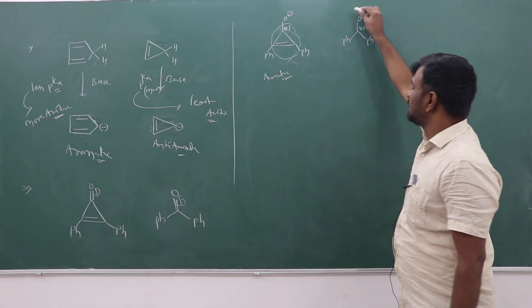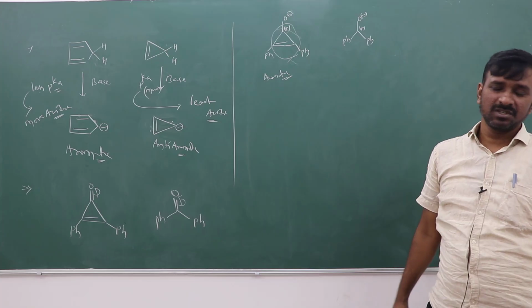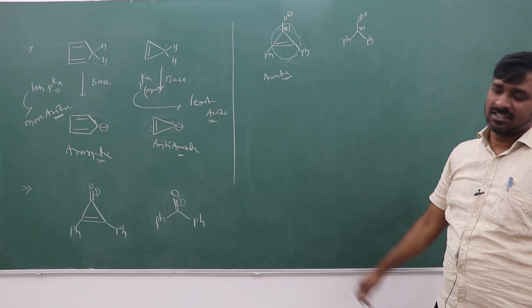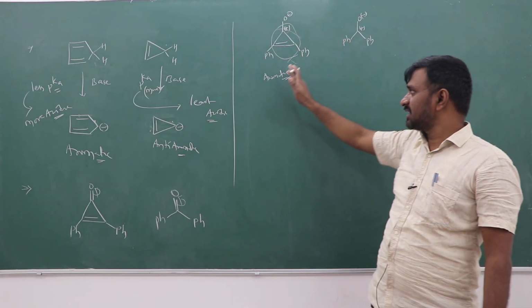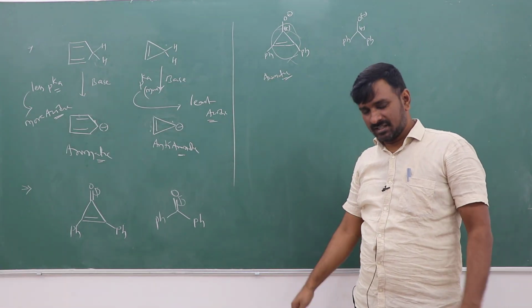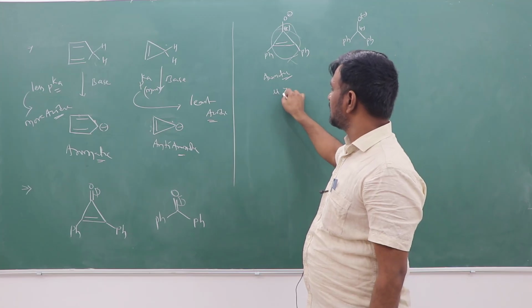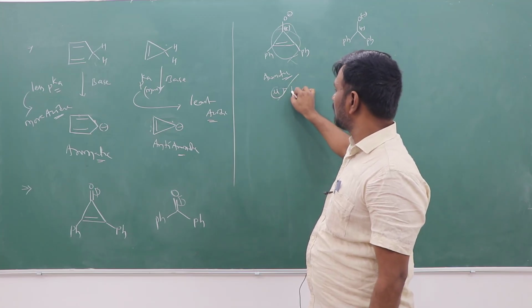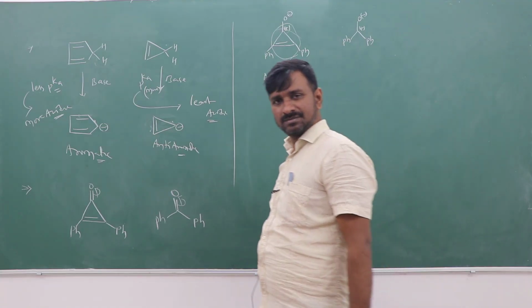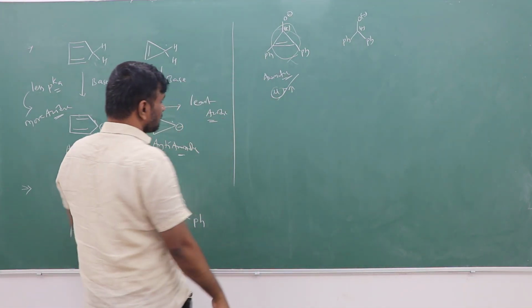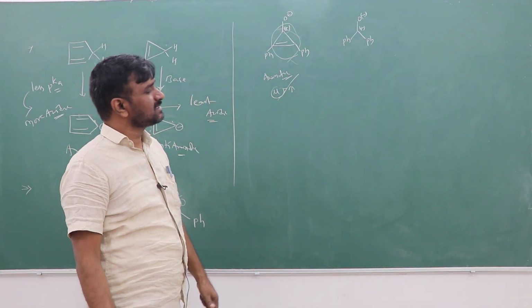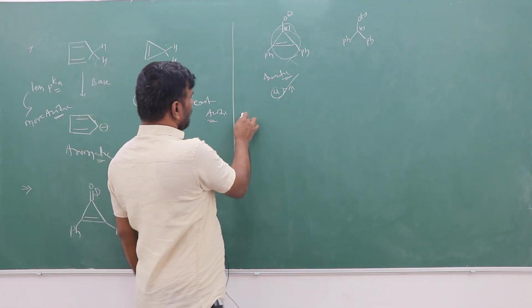But here, there is no additional advantage due to the establishment of the dipole. Here it is getting aromatic character, so that's why larger dipole moment is present in this molecule. Right? The first molecule has more dipole moment than the second molecule.